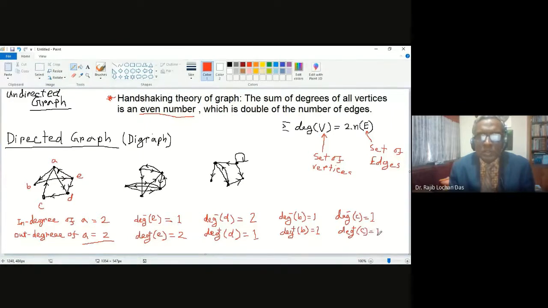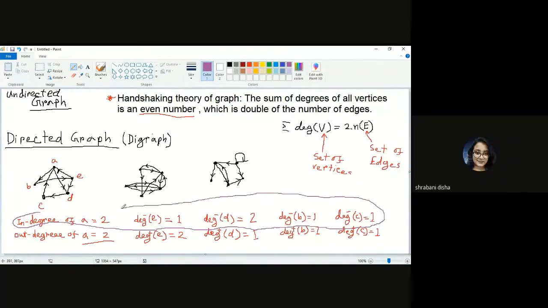Now you sum up together all in degrees. If you sum up together all the in degrees, what will be the number? Sir, 7.